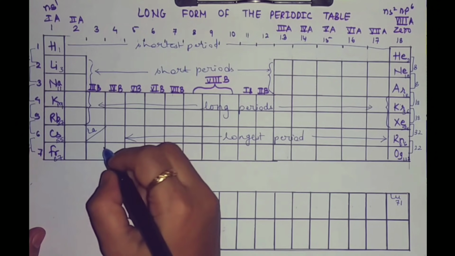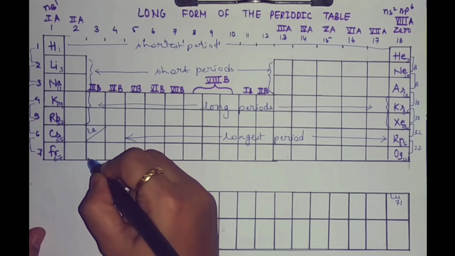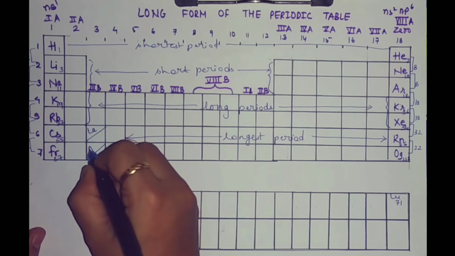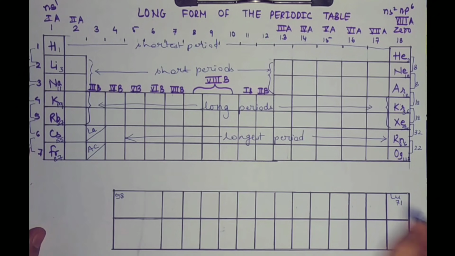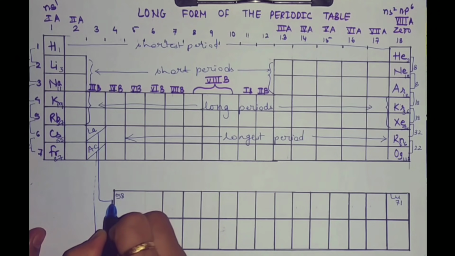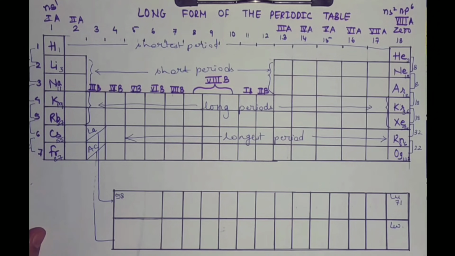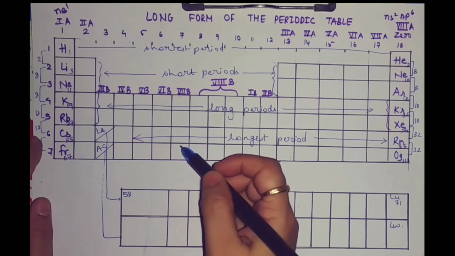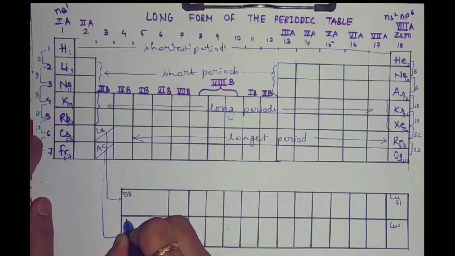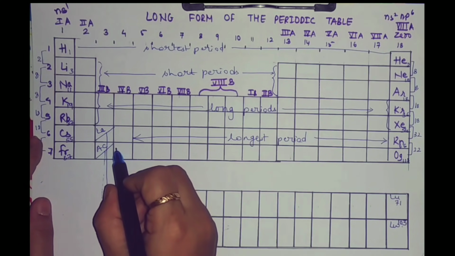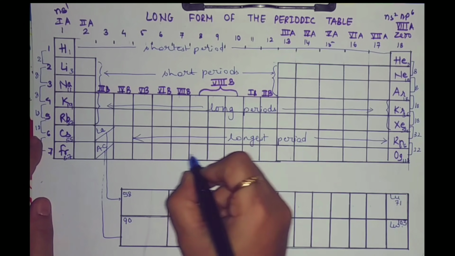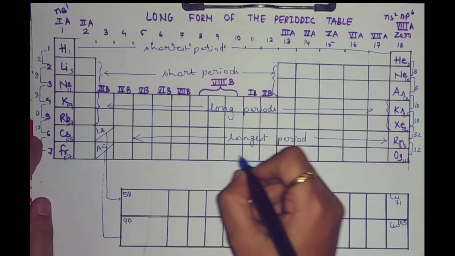Similarly, the elements in the 7th period, that is from actinium to lawrencium, are placed below the periodic table. That is from atomic number 90 to 103. And from 104 onwards, these elements are considered as super heavy elements.